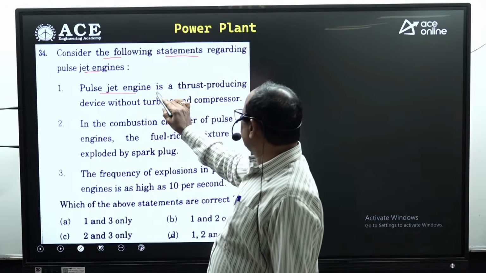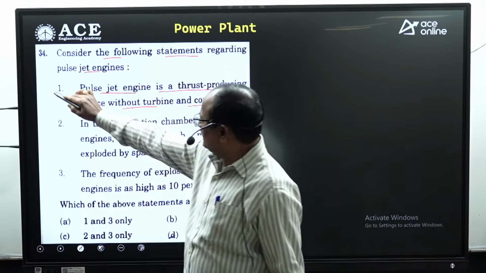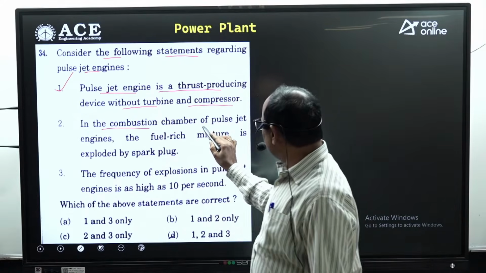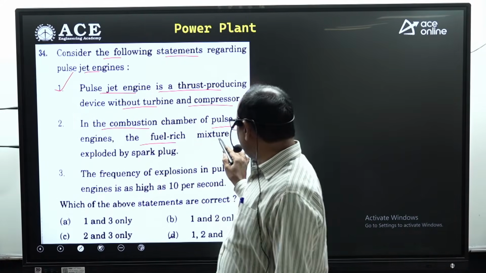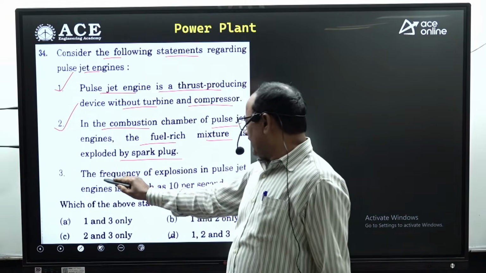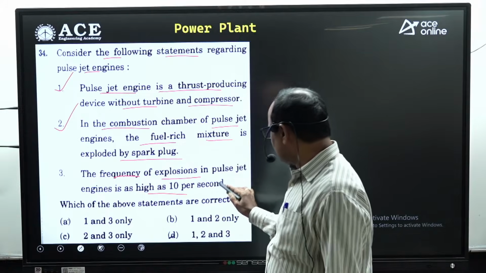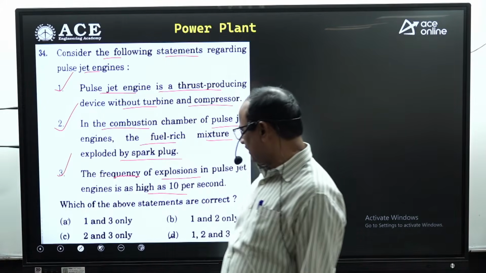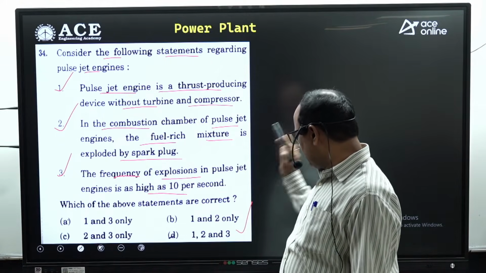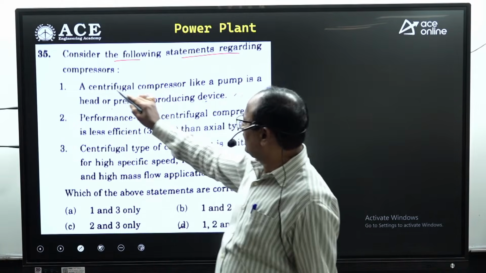Next, consider the following statements regarding the pulse jet engine. Pulse jet engine is a thrust producing device without turbine and compressor. Correct. In the combustion chamber of a pulse jet engine, the fuel rich mixture is ignited by spark plug. Correct. The frequency of explosion in pulse jet engine is as high as 10 per second. Absolutely correct. All the 3 statements are correct. D can be selected.